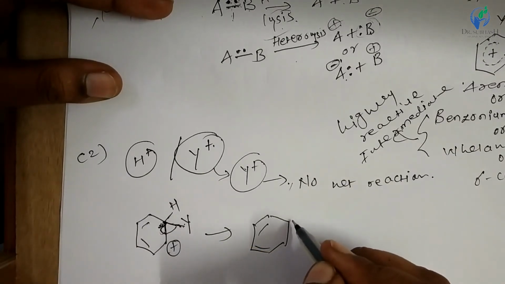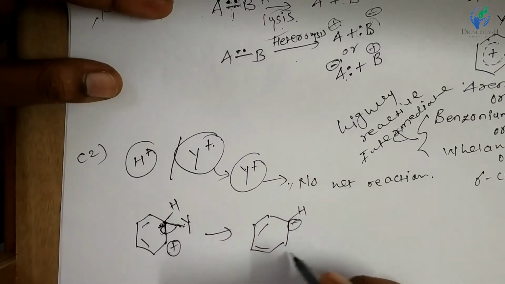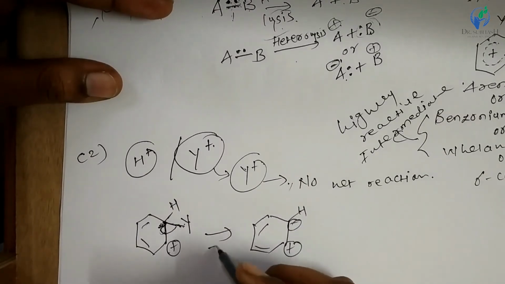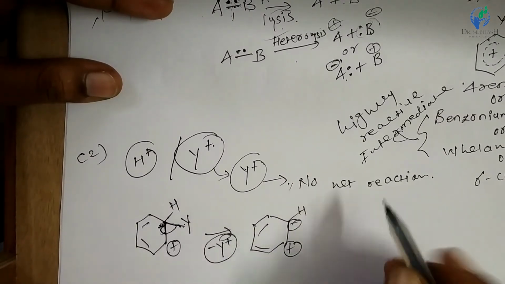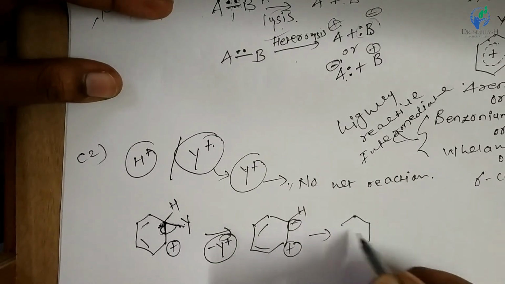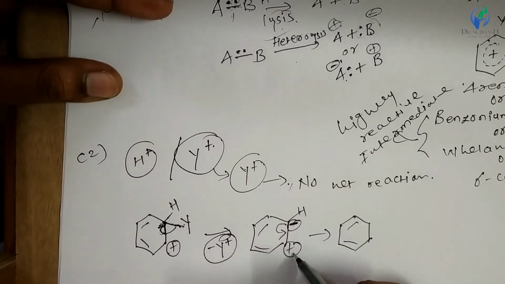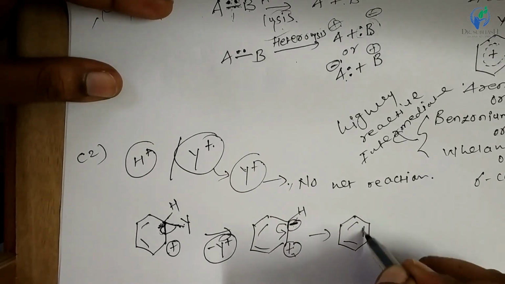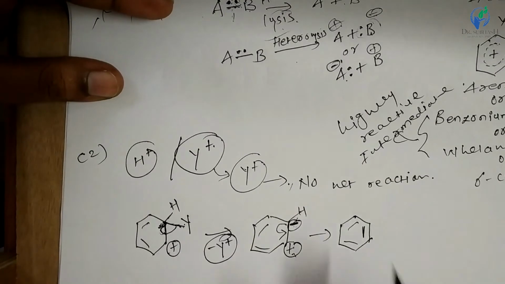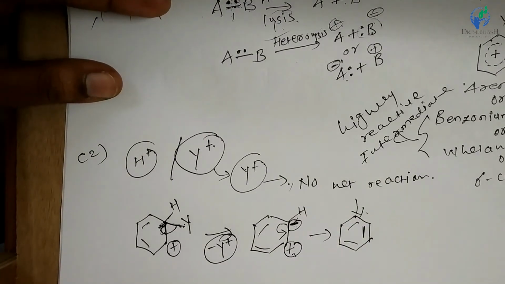So here negative charge, again here positive charge, and removal of electrophile. So these electrons make the pi bond between these two carbons because it is positively charged, so it attracts the electrons and makes the pi bond. So that is no net reaction, no product will be produced, right.